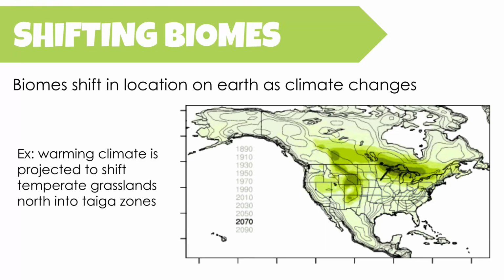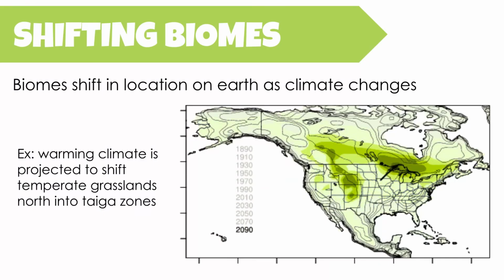Now, as I sort of alluded to earlier, when we have climate patterns that are changing, that could result in a shift of where we find these biomes on Earth. So for example, you're looking at a little animation here showing the distribution of where we find temperate grasslands in the United States or North America. And what's expected to happen, we can look at it from past where this biome was found, 1890 through present day, somewhere between 2010 and 2030 there.